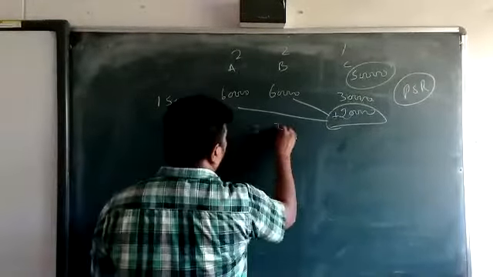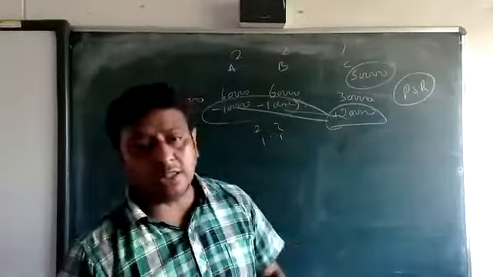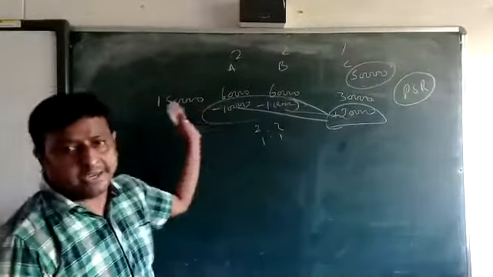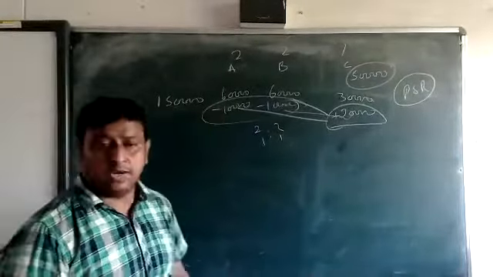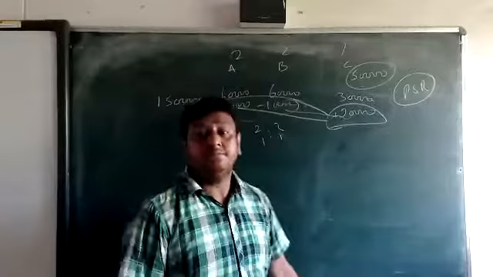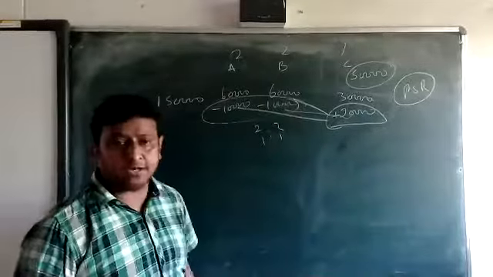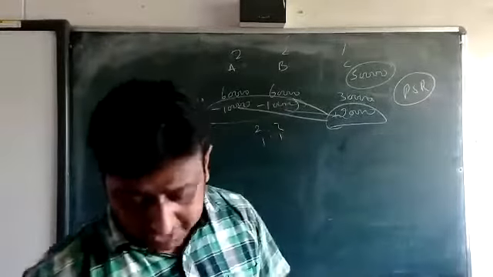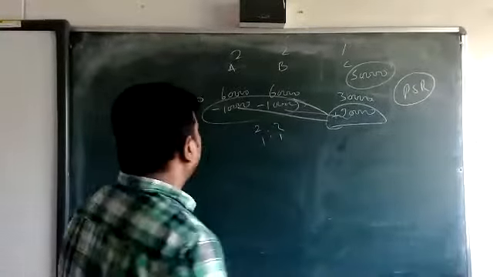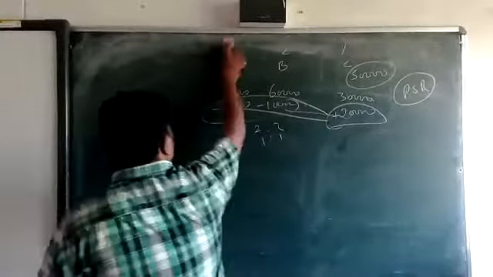This is called guarantee, beta. All these things are done after making the P&L appropriation account. When we are making the P&L appropriation account, then we distribute that profit. After distributing, we are going to show this guarantee adjustment. Okay, beta? Clear? And this guarantee can be given by one to all.